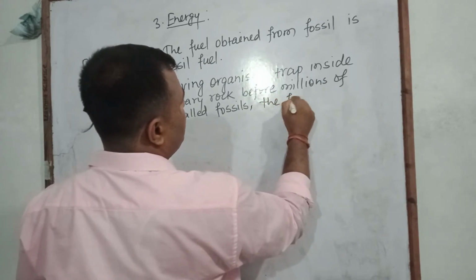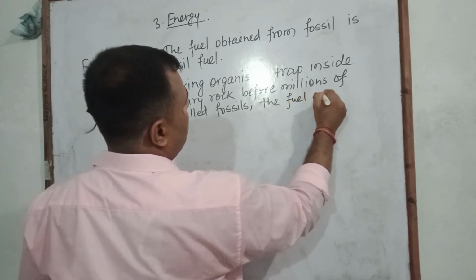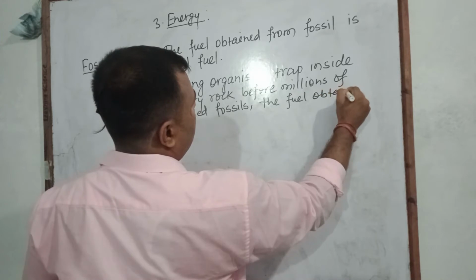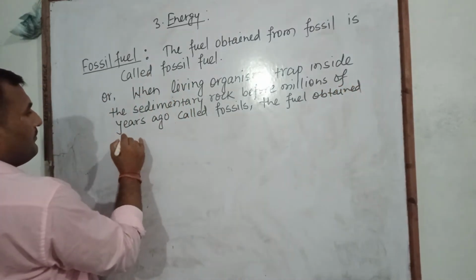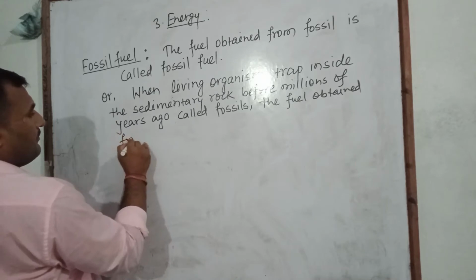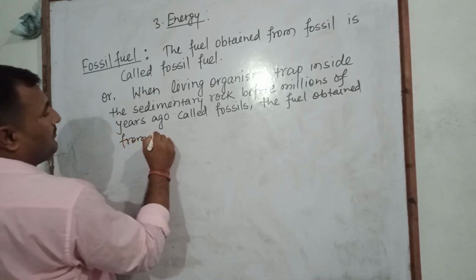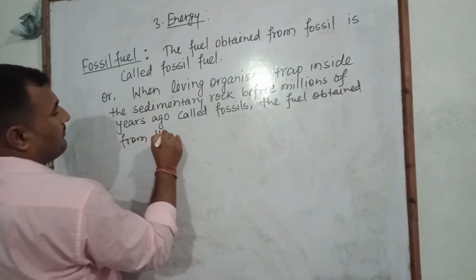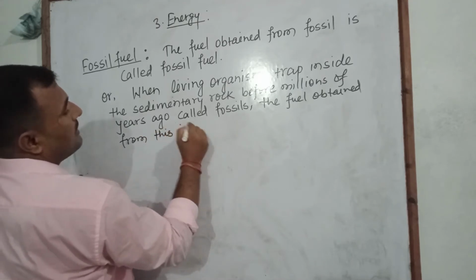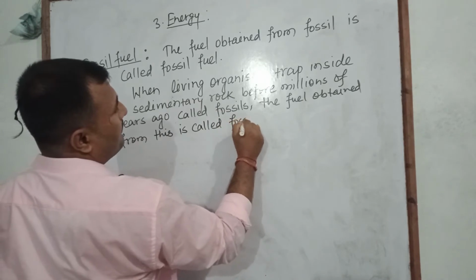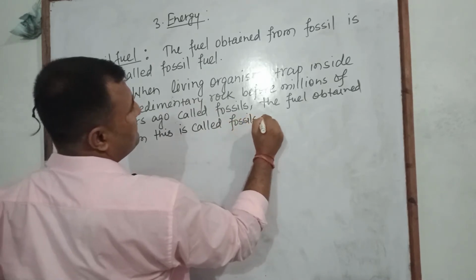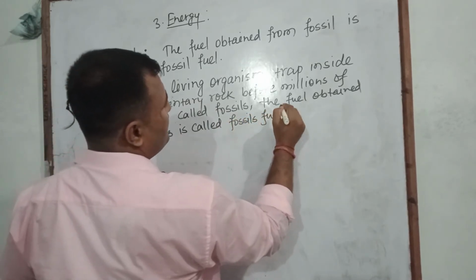The fuel obtained from this is called fossil fuel.